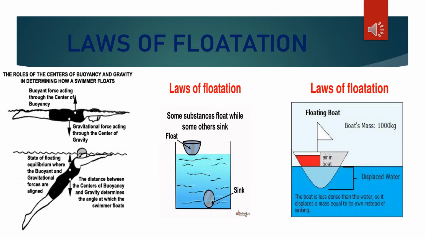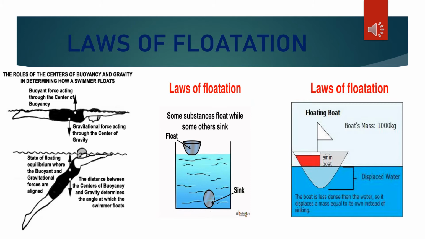That actually happens in the second diagram, where the bowl is half floating, and in the first diagram, where a floating boat has been shown. See the displaced water: the boat is less dense than the water, so it displaces a mass equal to its own instead of sinking. That's why it is half floating.